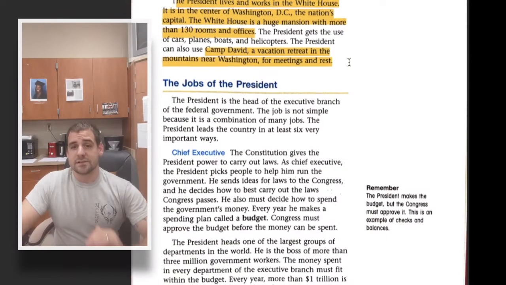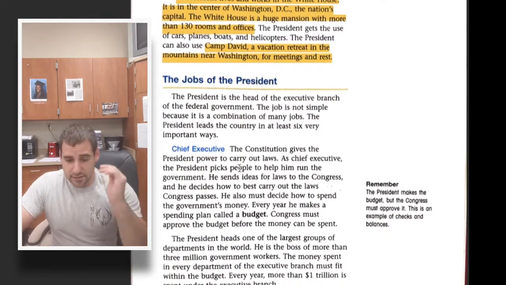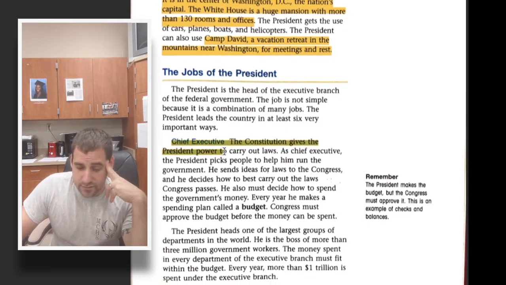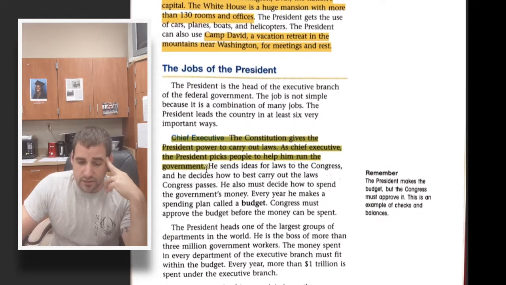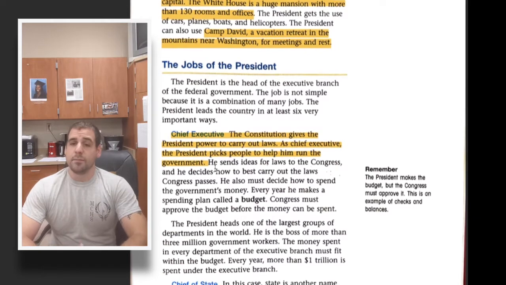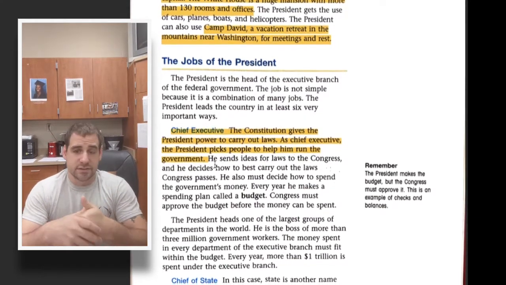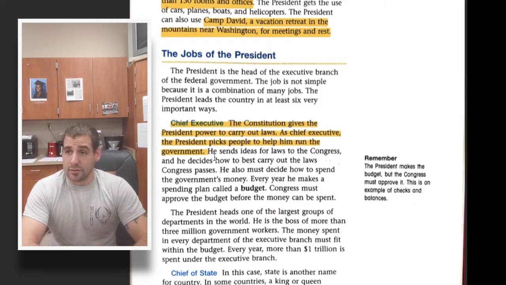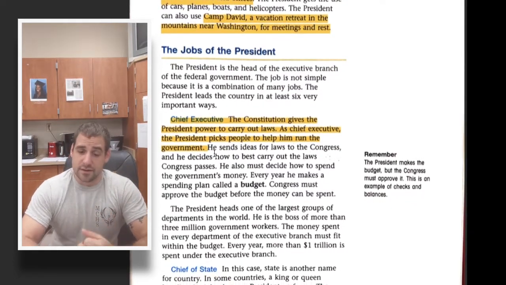So we're going to go over some of the president's responsibilities. As chief executive, the president has the power to carry out the laws, and he has to pick people to help him run the government. So that's going to be picking different cabinet positions like Secretary of State, Secretary of Treasury. It's also going to be picking people like the Supreme Court judges, like the one he just nominated, Amy Coney Barrett.